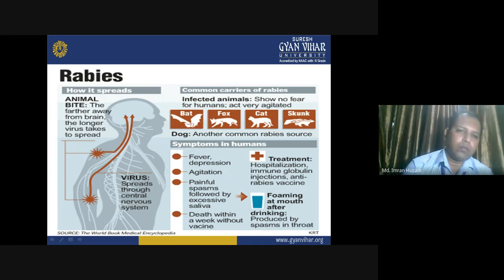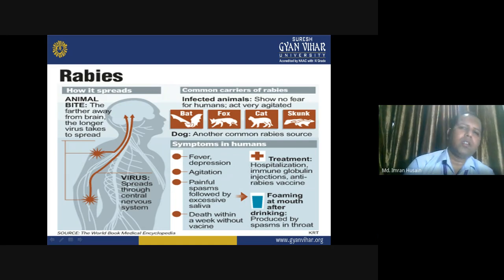So what does it signify? The farther away the bite is from the brain, the longer the virus will take to spread in the body, right? The virus spreads through the central nervous system, particularly this rhabdovirus. So it is better to have a bite in the area which is farther away from the brain.